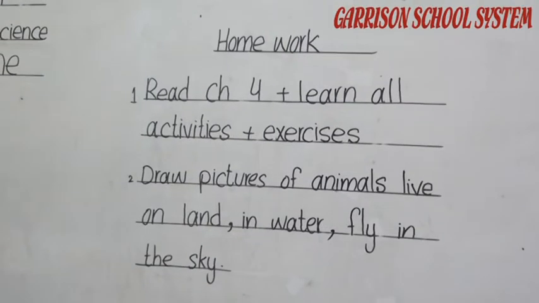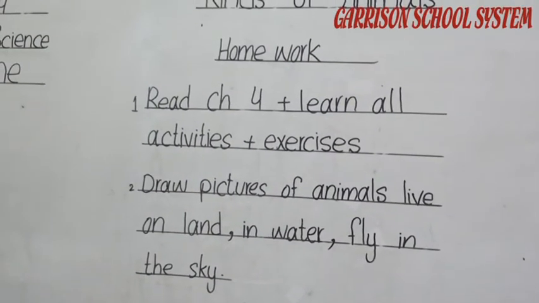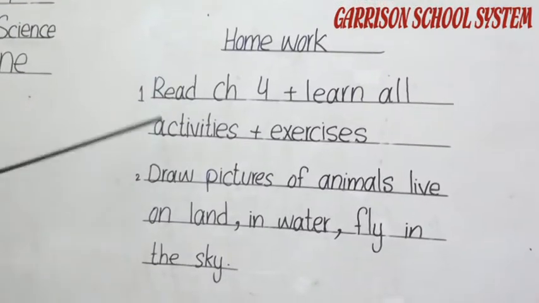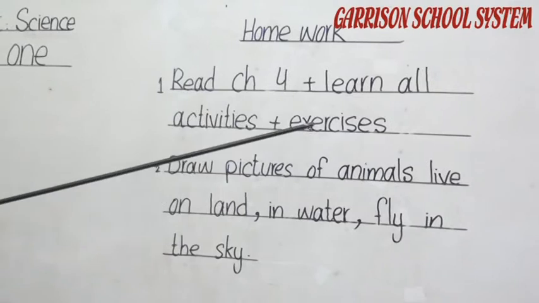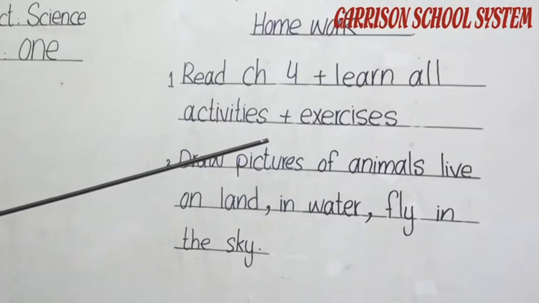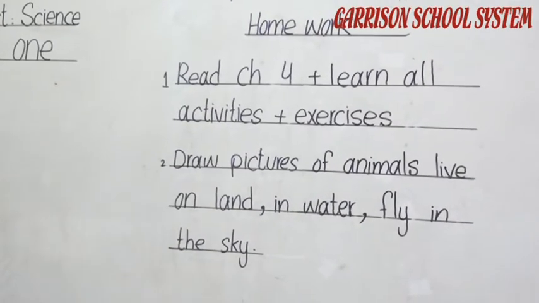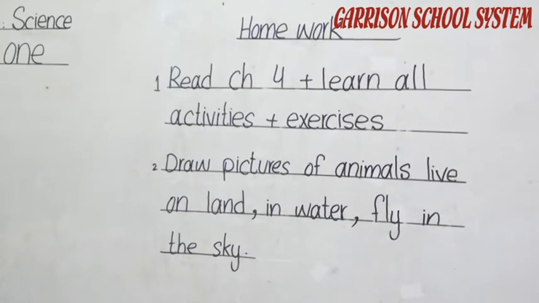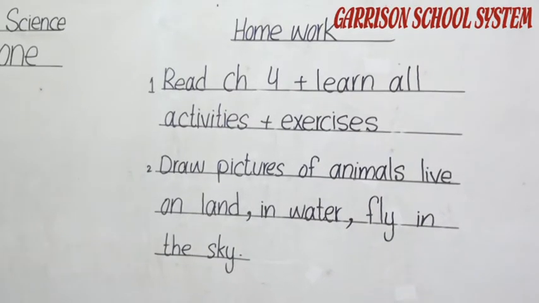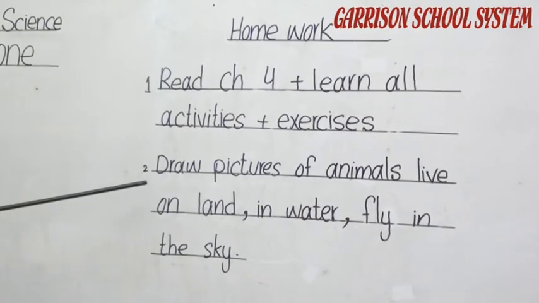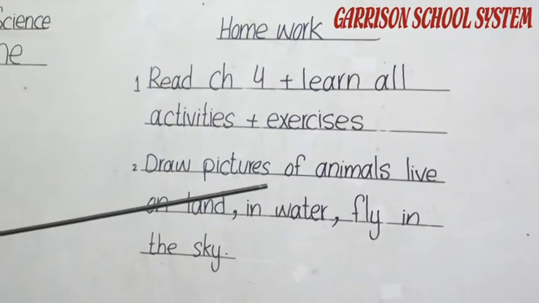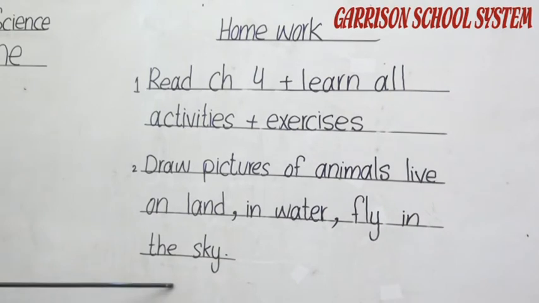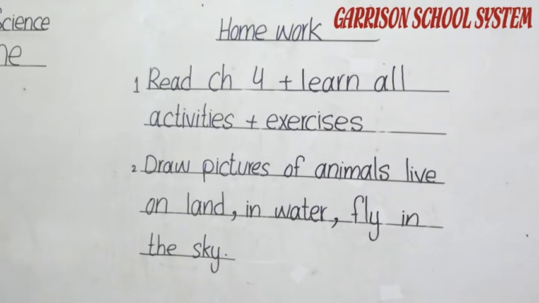Students, our chapter number 4, kinds of animals, has been completed. Now there is homework for you. You have to read chapter number 4 completely and you have to learn all the activities and exercises. You know that there are different activities within the reading and at the start and also exercises. You have to get these notes on Gadget WhatsApp. The second task for you is to draw pictures of different animals that live on land, in water and fly in the sky. That is the homework for you.